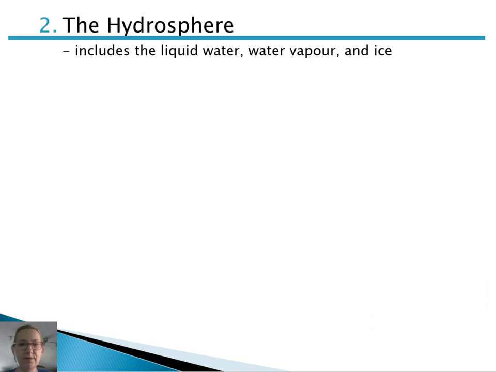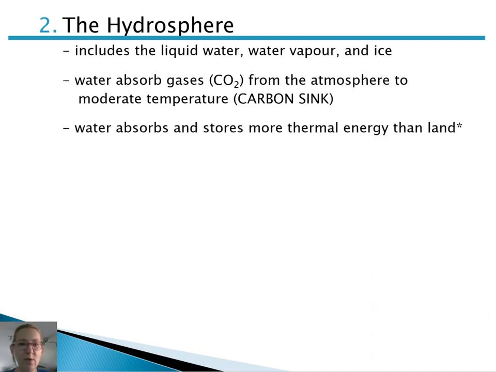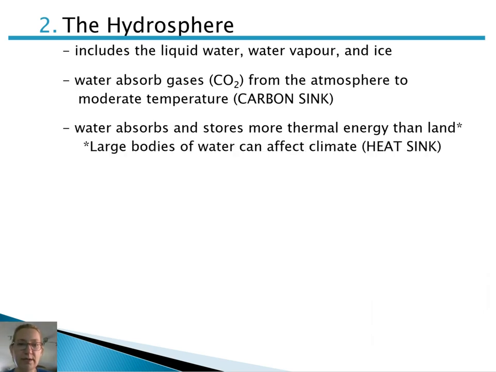So as mentioned, the hydrosphere includes all liquid water, water vapor, and ice on Earth. Water is really important to Earth's climate system because it can absorb and store carbon dioxide from the atmosphere, which helps to moderate the temperature. Water also has a really cool ability to store and hold on to thermal energy, even more so than the Earth's crust. That makes large bodies of water very big heat sinks, and therefore large bodies of water can have an effect on climate or climate zones for land near them.